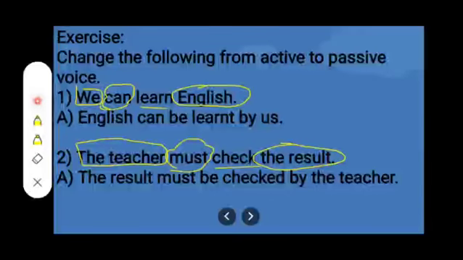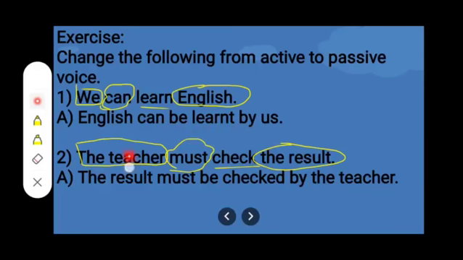Number 1. We can learn English. So here you can see we is our subject, can is our modal, learn is our verb, and English is our object. So after can we will use be, and learn will be in the third form learnt, subject to object and object to subject. So we will change we to us. So our answer is English can be learnt by us.